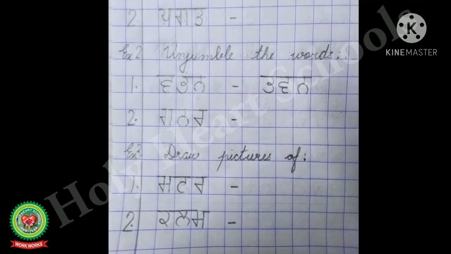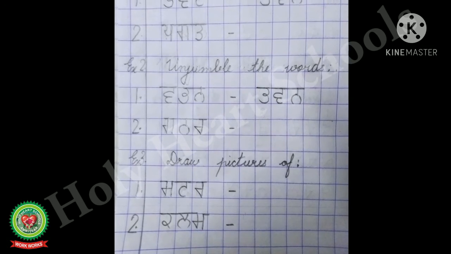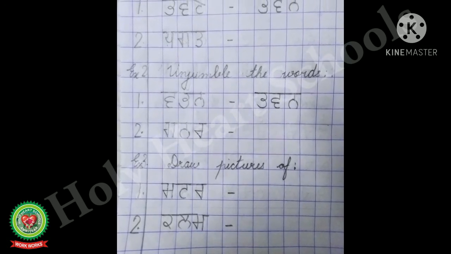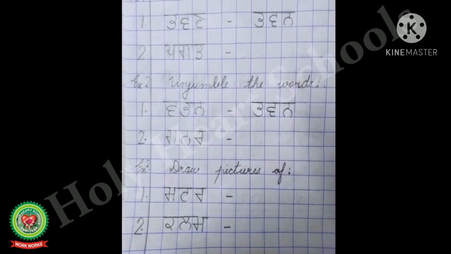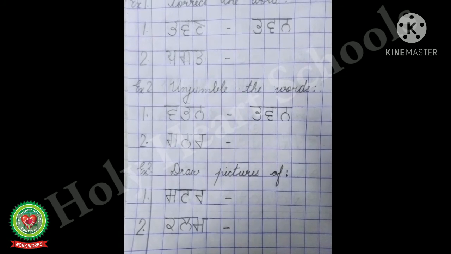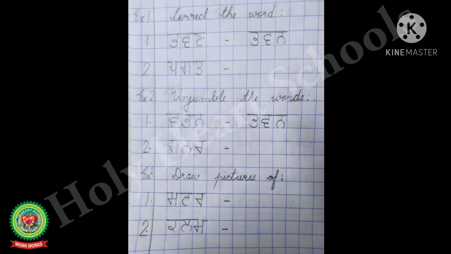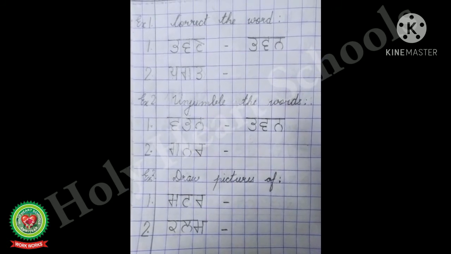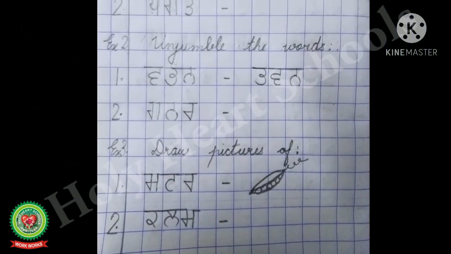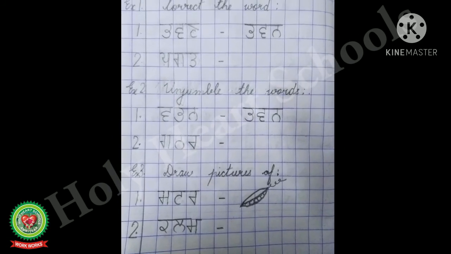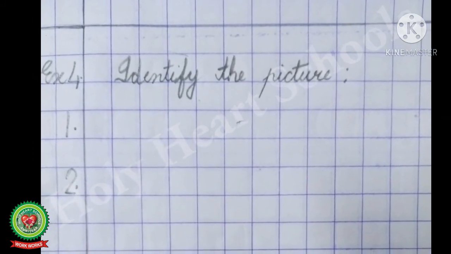Now look at the word given in front of number 1, that is matar. Matar, it's a vegetable. Peas. So it is very easy to draw the picture now because we know the meaning. We know the meaning of matar and how it looks. So the first one I have drawn. Now the second one you have to do by yourself. Now move to the next page for the next exercise.